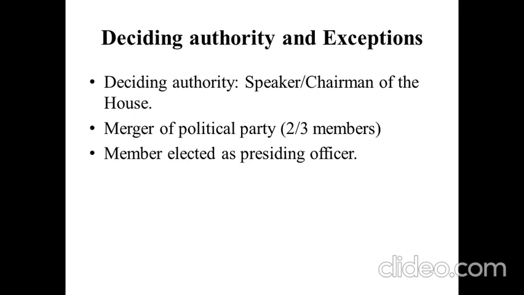The Speaker or Chairman of the House is the deciding authority who decides whether a member of a political party or an independent member is under the anti-defection law or not. And some exceptions are there. If 2/3 of the members of a political party join a new political party, that is a merger, and they are not under the anti-defection law. And if a member of a political party is elected as the presiding officer of the Lok Sabha or the Rajya Sabha, he or she is also not under the anti-defection law.